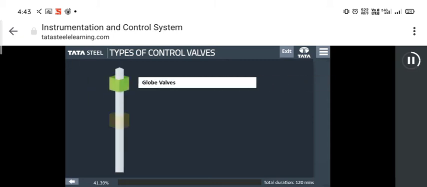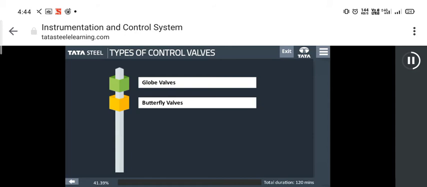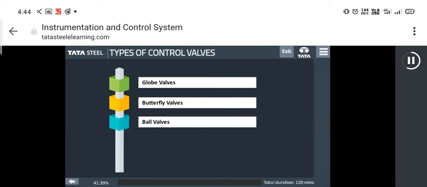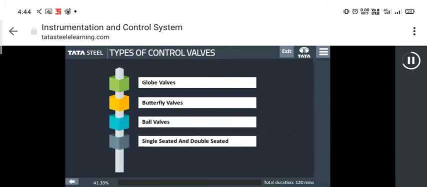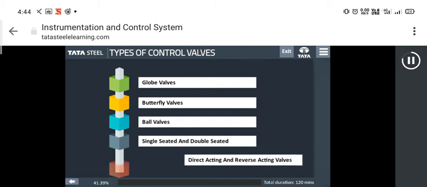Look at the shape of trim in the following diagrams of fast opening, linear, and equal percentage. The difference in the shape of trim changes the valve characteristics.